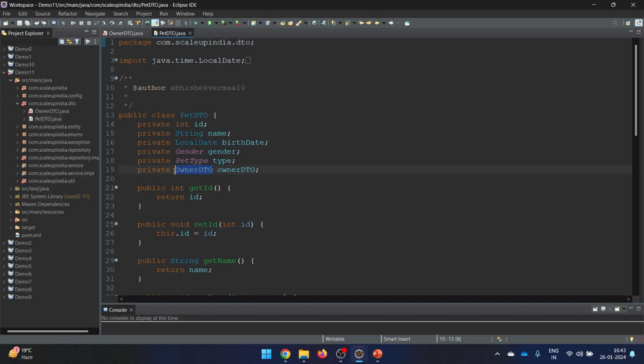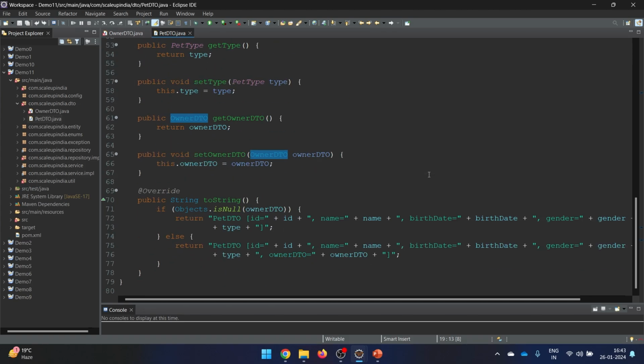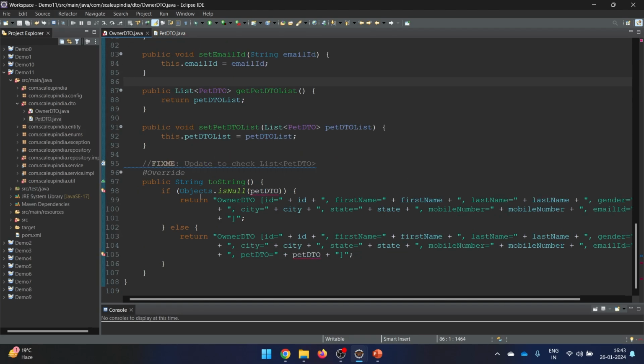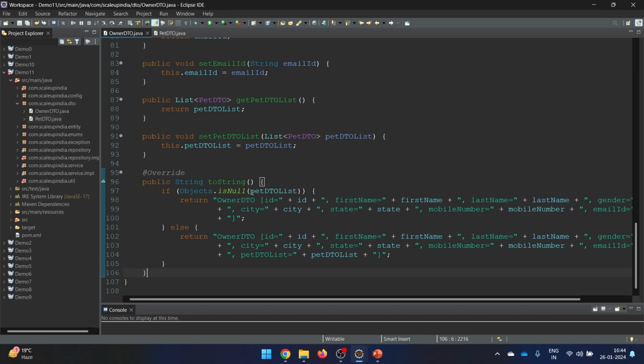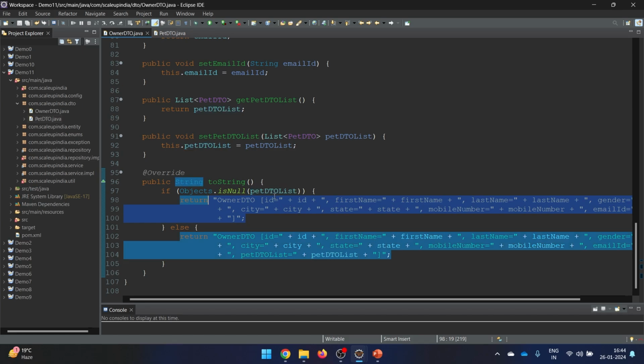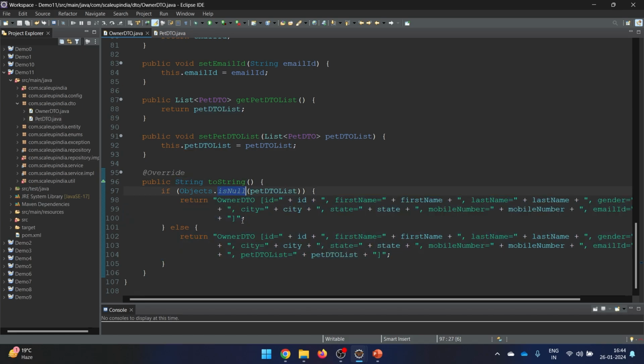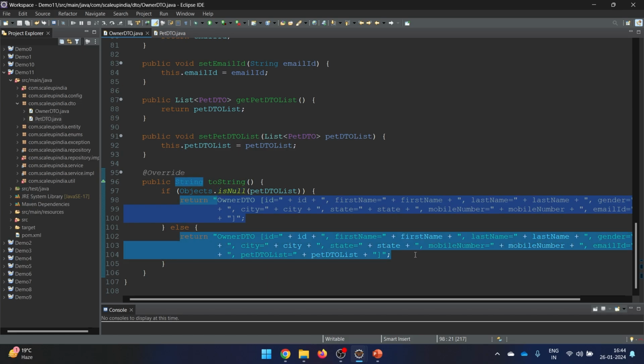So for pet, there is still going to be one owner, so this looks fine, and this also completely looks fine to me. And here we were saying that we need to update this, so let me just quickly update this directly. So now you can see the updated version here. Directly on the list I'm saying if it is not null, then show the things. If it is null, then don't show the things. If it is not null, then show the things.